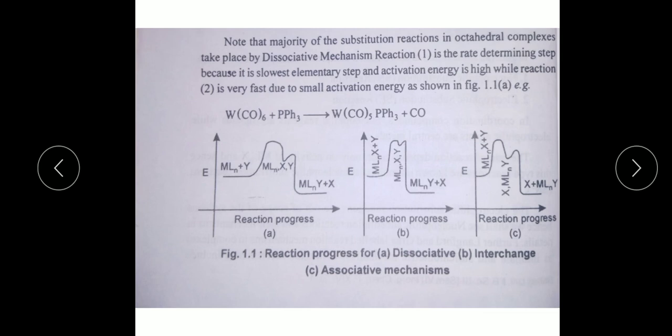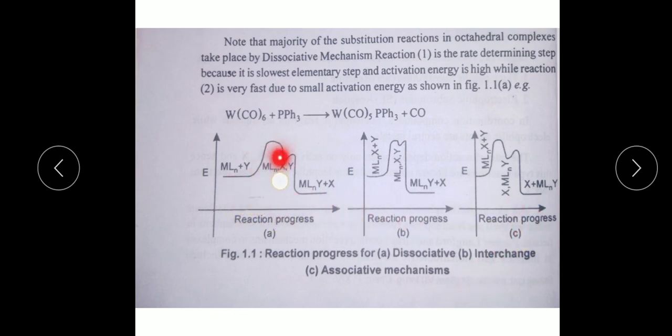So this figure shows reaction progress versus E, that is reaction progress, for A dissociative, B interchange, and C associative mechanism.